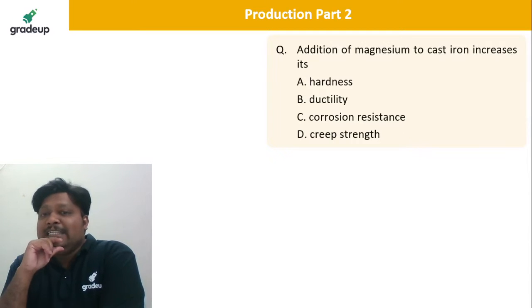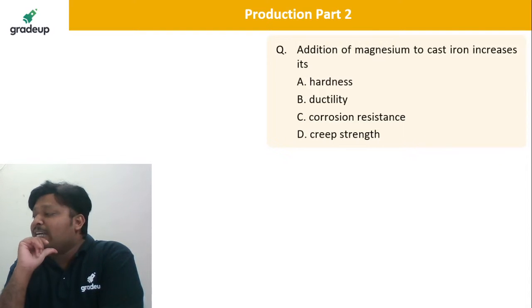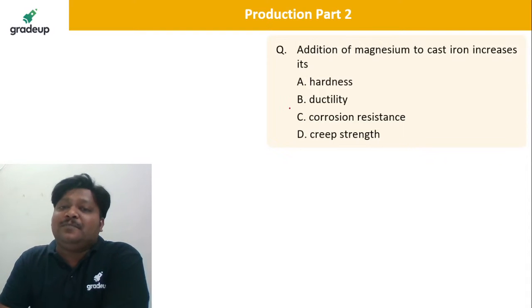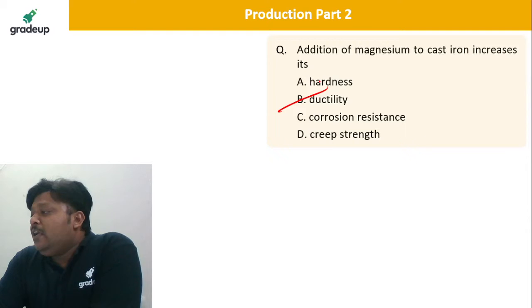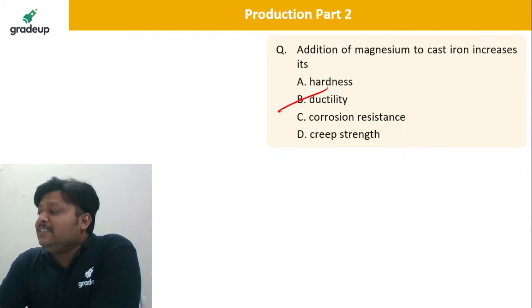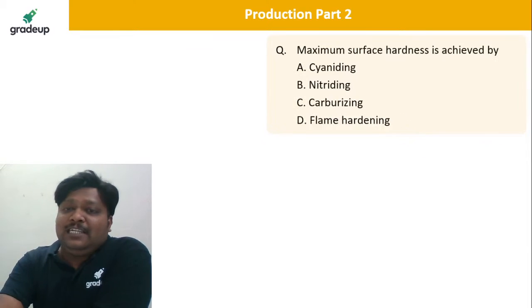Yes, C, it is not, dear, not C. Again C, B Bombay, very nice, dear students. See, whenever magnesium is added to the cast iron, it is going to improve its ductility. Please remember, ductility. Very good. Come on, Hari Praneeth, not the D, dear. Ductility, yes. B Bombay, that is correct. B Bombay. Okay, take the next question.